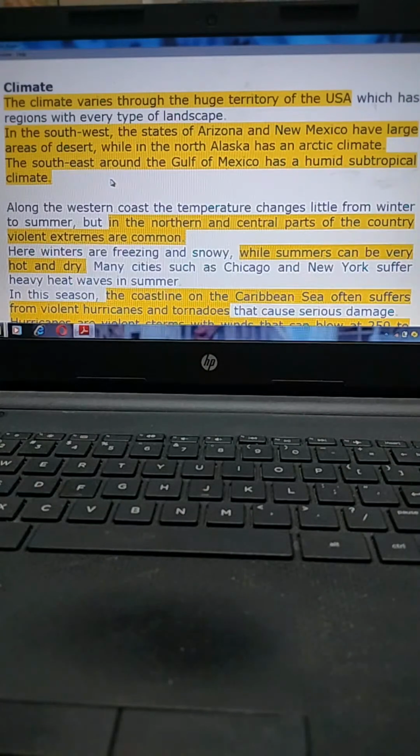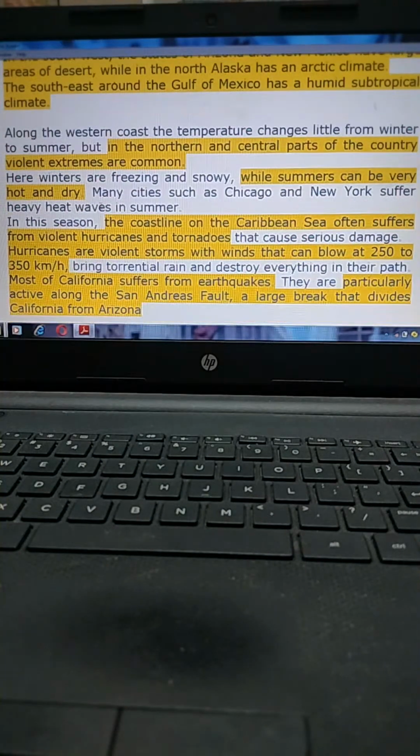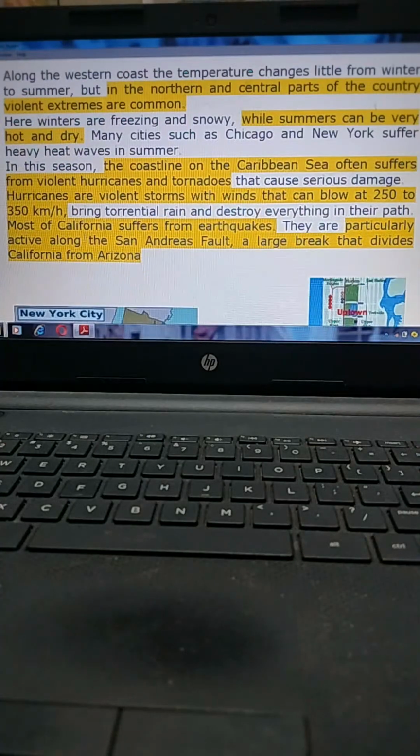Along the western coast, the temperature changes little from winter to summer, but in the northern and central parts of the country, violent extremes are common. Here, winters are freezing and snowy, while summers can be very hot and dry. Many cities, such as Chicago and New York, suffer heavy heat waves in the summer. In this season, the coastline on the Caribbean Sea often suffers from violent hurricanes and tornadoes that cause serious damage.